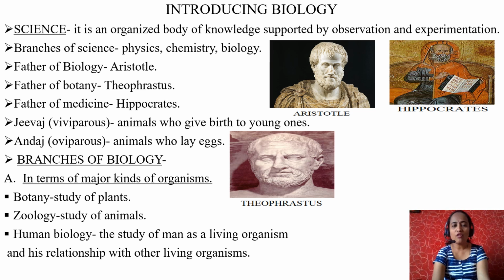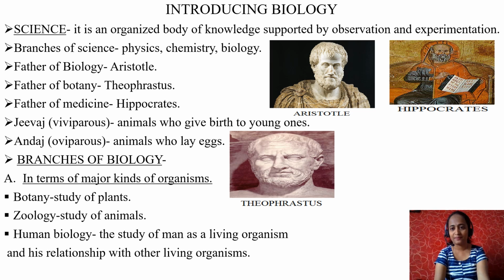Now, father of medicine. Father of medicine is Hippocrates. The second picture. What is meant by Andaj and Jivaj? Are they viviparous animals or oviparous animals? Oviparous, ova in the sense egg, parous laying, egg laying animals. Animals which lay eggs and give birth to young ones through hatching eggs are called oviparous animals, egg laying animals.